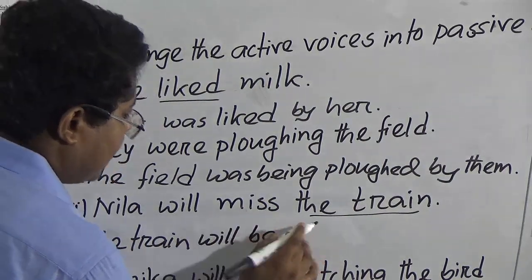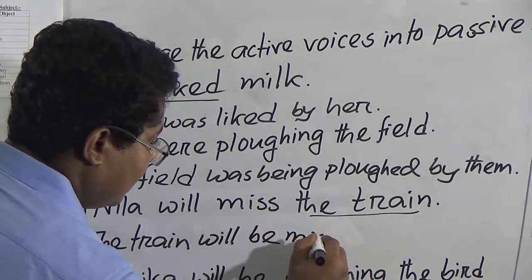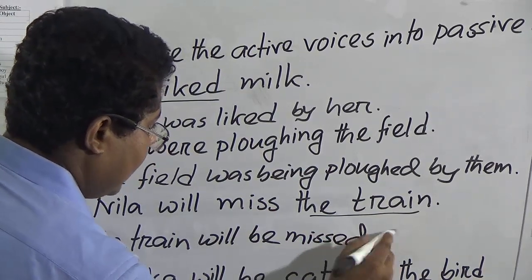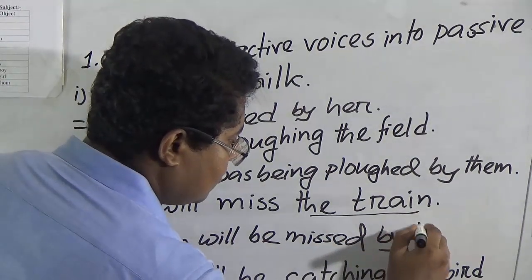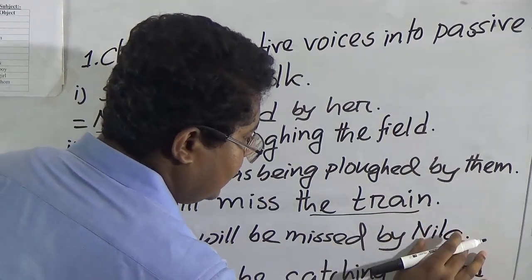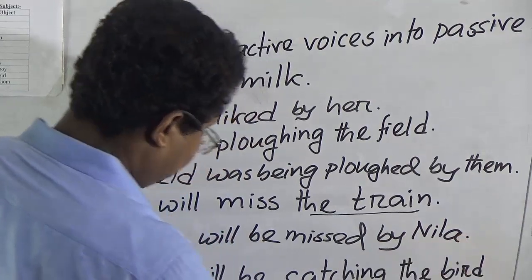Will be, past participle of verb, means will be missed. And preposition by will come, and then Nila will go to object. The name will not be changed.